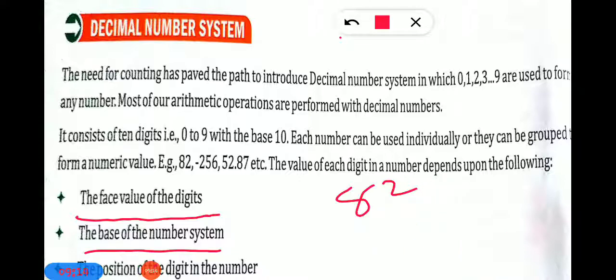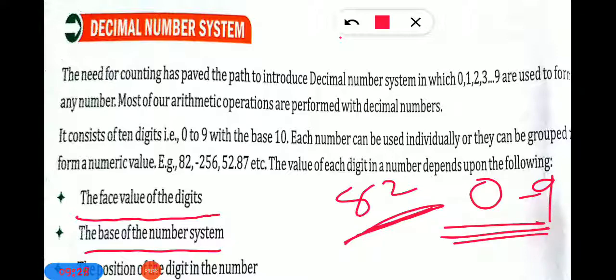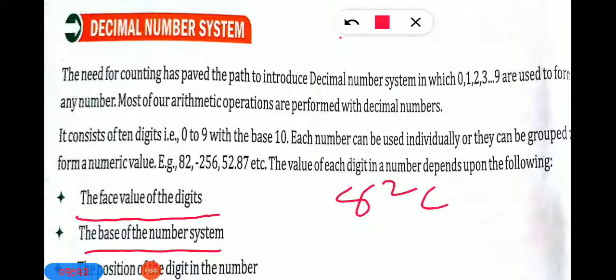Now the next thing: the base of the number system. It depends on the base of the number system. Can you please tell me 82 is from which number system? It is from the decimal number system. Why? Because it is coming from 0 to 9, and it consists of 10 digits, so that's why this is the decimal number system, and the base of the decimal number system is 10. Clear everyone? Understood everyone?